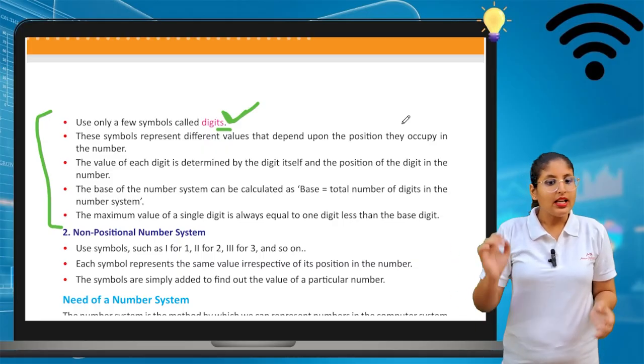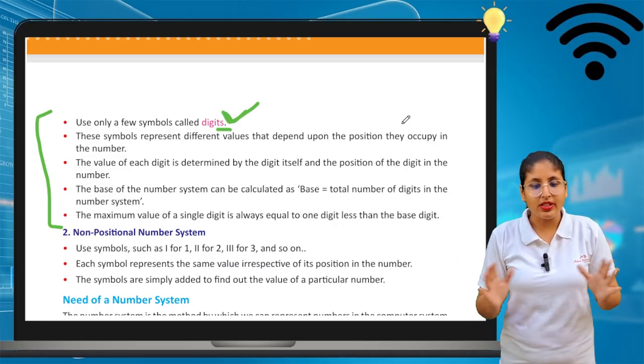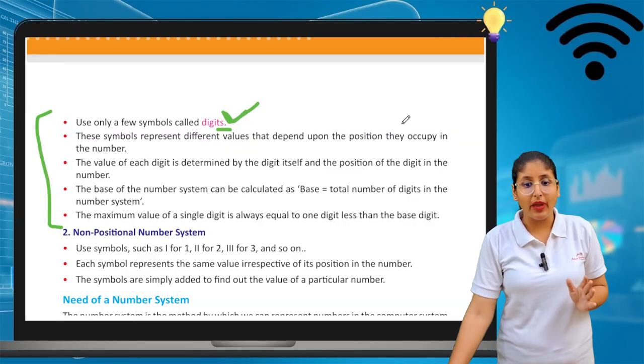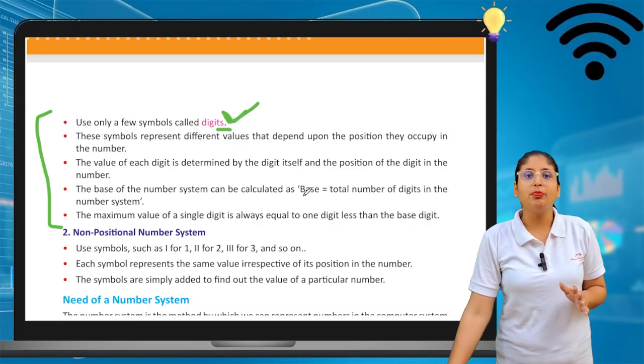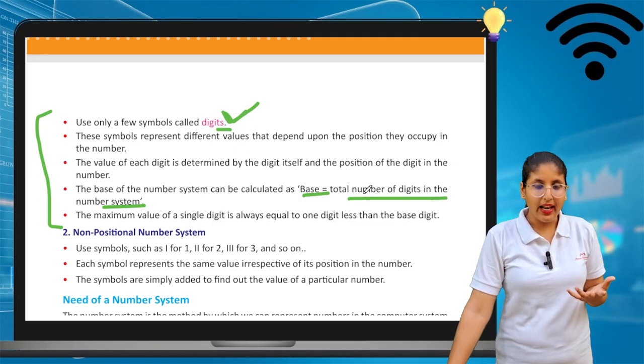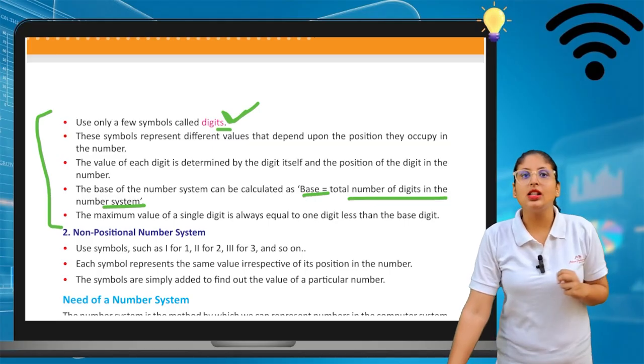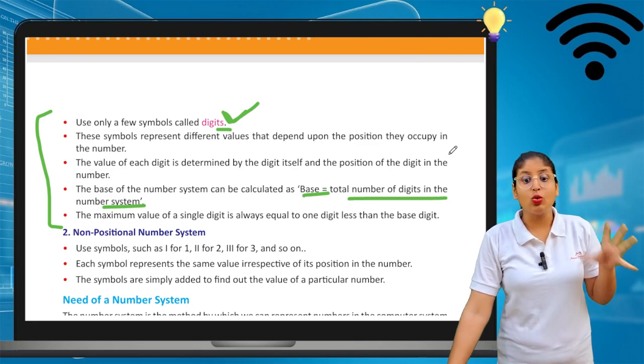Next is the base of the number system. A number system also has a base. Base means the total number of digits in the number system. Like in decimal, the base is 10. In binary, the base is 2. So the base is the total number of digits in that number system.